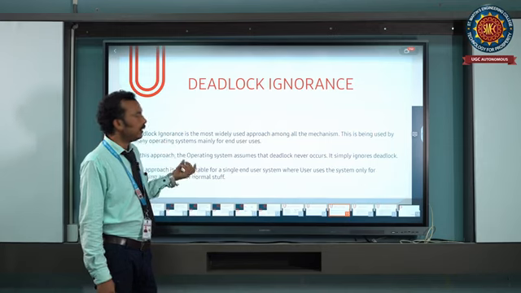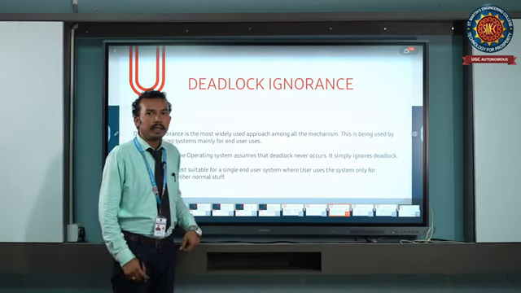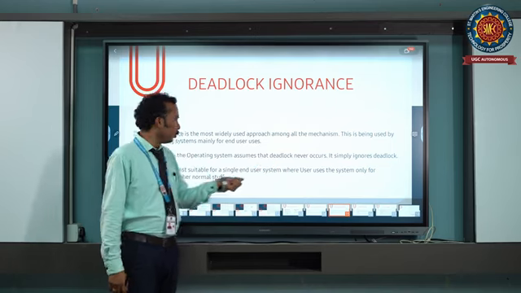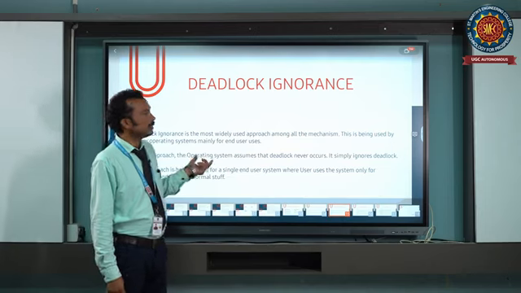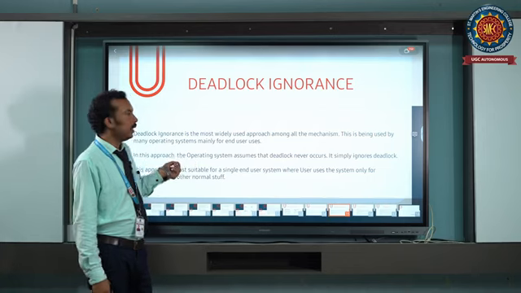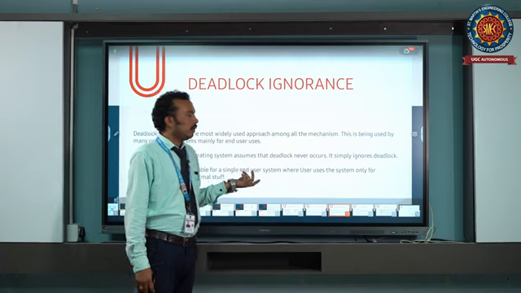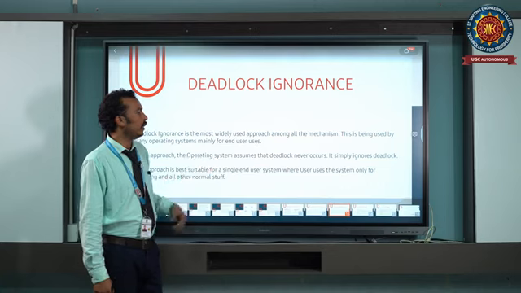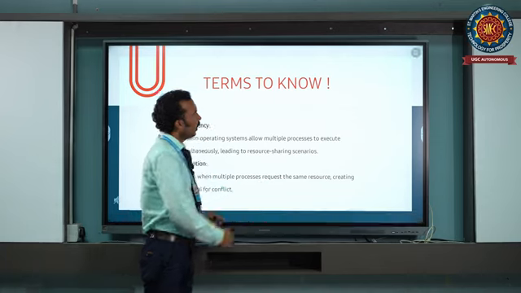It works as though there is no deadlock in the system. This approach is best suited for a single end-user system, where users only do browsing and other normal things. Whenever a deadlock occurs, it simply assumes that there is no deadlock in the system, ignores it, restarts the system and works normally. These are the four methods used in deadlock handling.